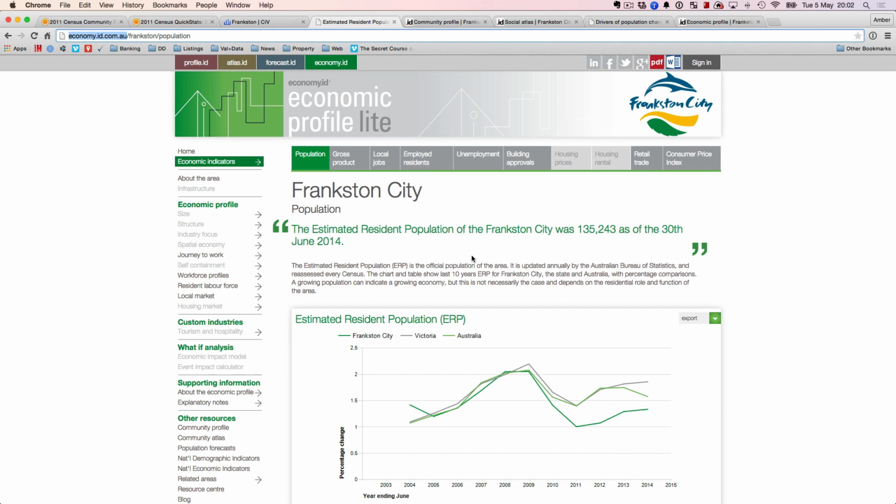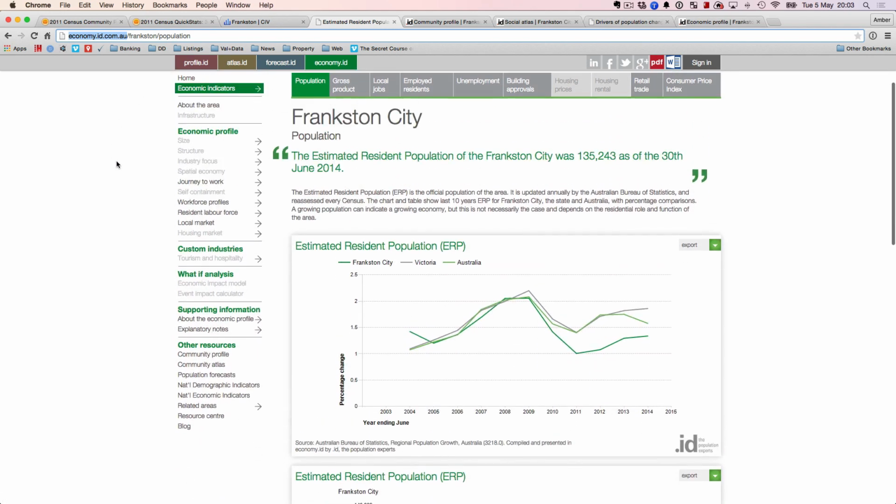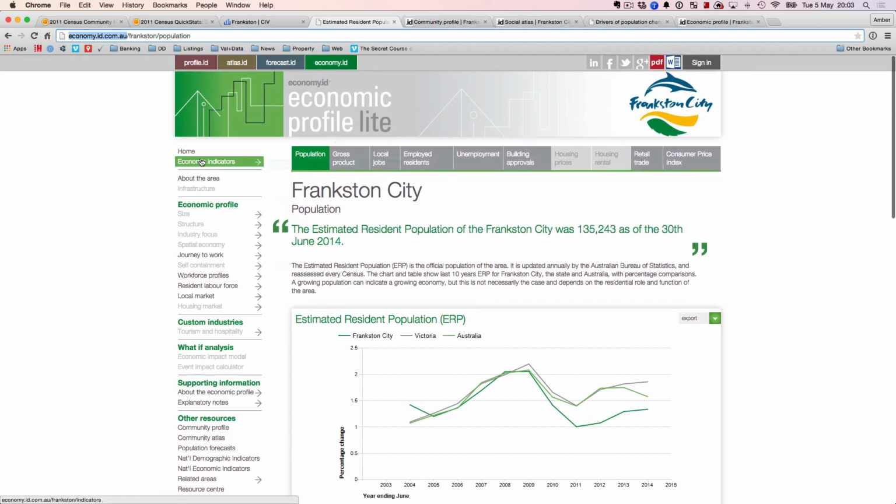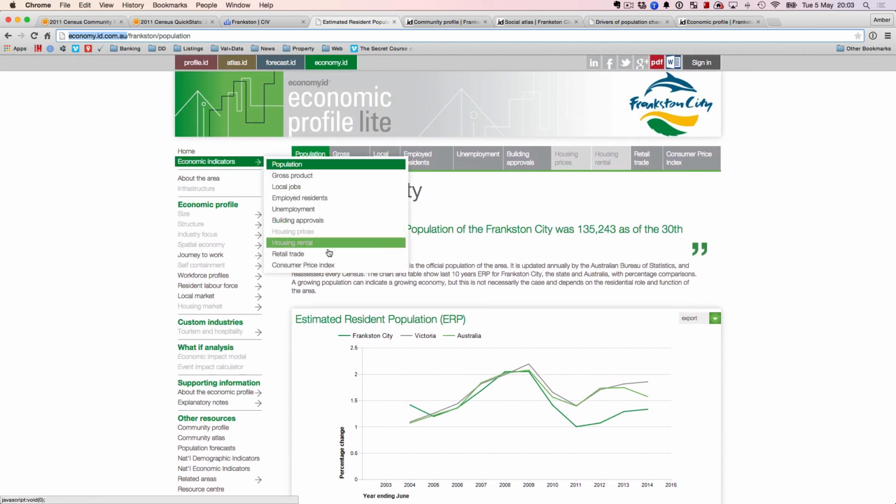So you want to have this kind of data on you to be able to do it. And I'll quickly run you through this. They've got 4 tabs here: economy, forecast, atlas, and profile. The economic indicator is really good.